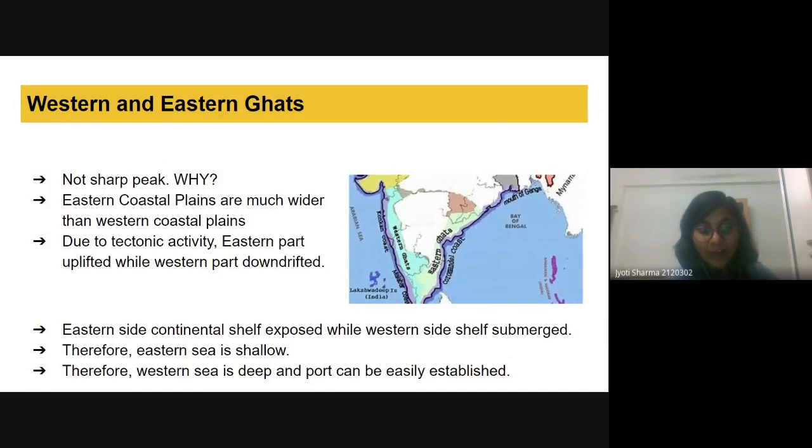Okay, the next question is about this Eastern coastal plain. This side we have much wider plains. These are much wider than the Western coastal plain. So what's the reason behind it? It has been written somewhere here, I think.